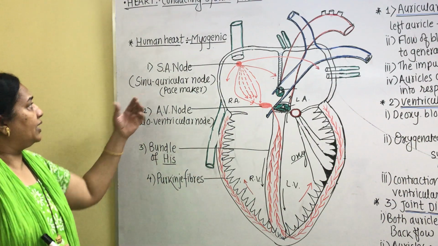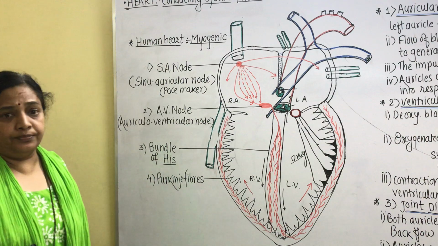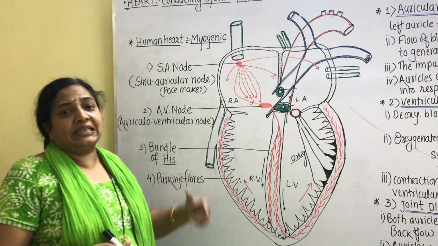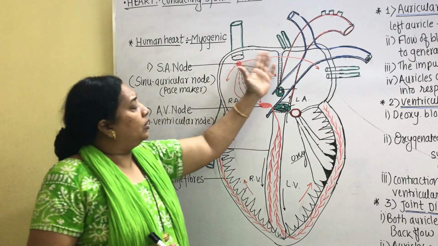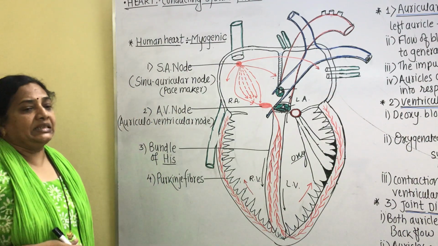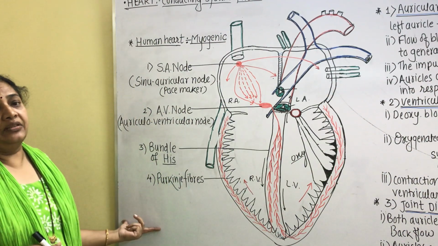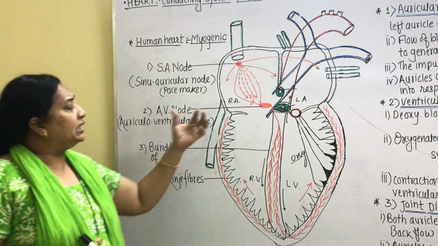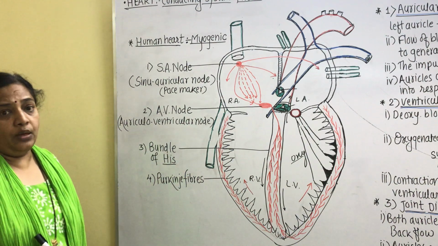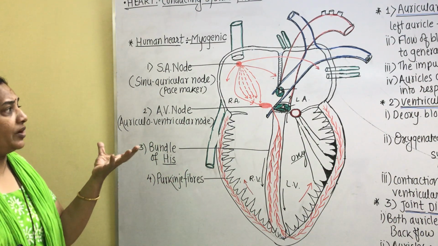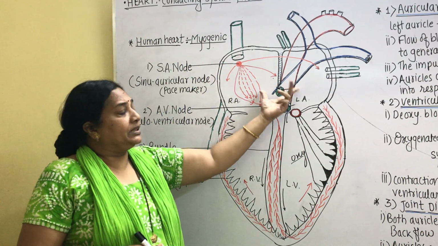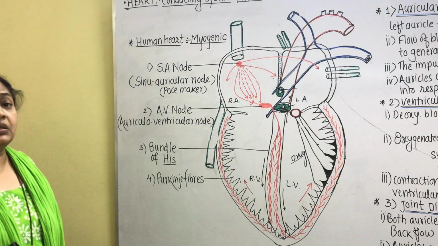That's why we describe the SA node as the pacemaker. When the impulse spreads, all the cells of both the auricles undergo contraction, which results in systole of both the auricles. Both the auricles contract at the same time, as soon as the impulse reaches every cell of both the auricles.